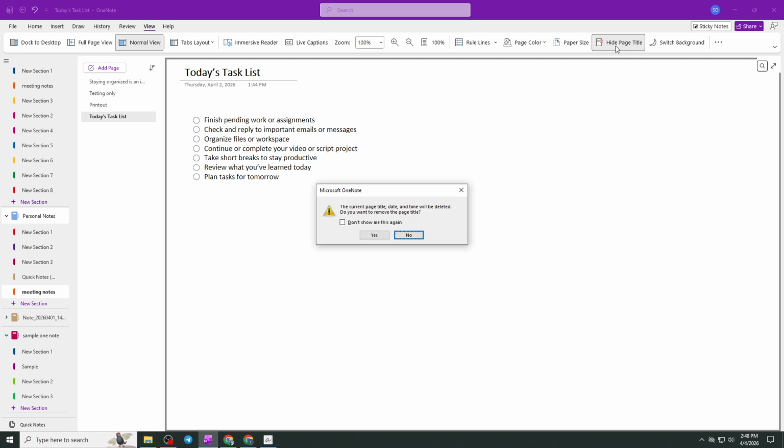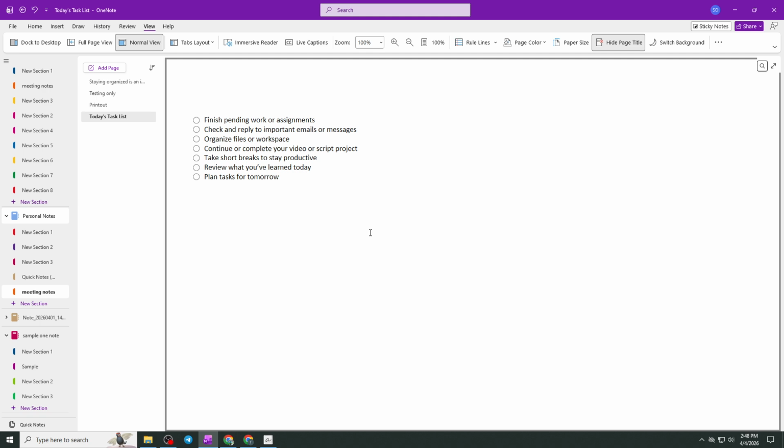As soon as you do, the title area at the top of your page will disappear, including the date and time. You'll notice that your content immediately shifts upward, giving you more usable space and a much cleaner layout. Even though the title is no longer visible on the page itself, your notebook structure remains unchanged. The page name still appears in the navigation pane, so you won't lose track of where your notes are. This means you're not deleting or renaming anything, you're simply hiding the visual header from the page.